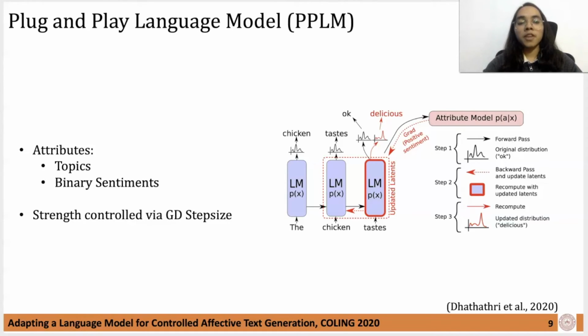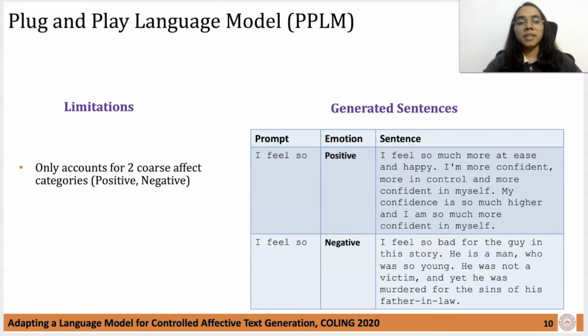Influence of topic and effect on the generated sentences can be controlled using the step size of a gradient descent step. We will talk more about this in detail later. Here are some examples of the generated text by PPLM. As you can see, under the positive sentiment attribute, it generates "I feel so much more at ease and happy." And for the negative sentiment, it gives "I feel so bad for the guy in this story," and so on.